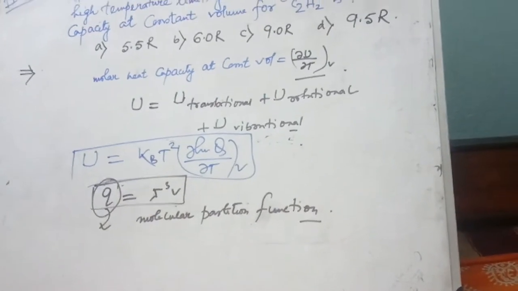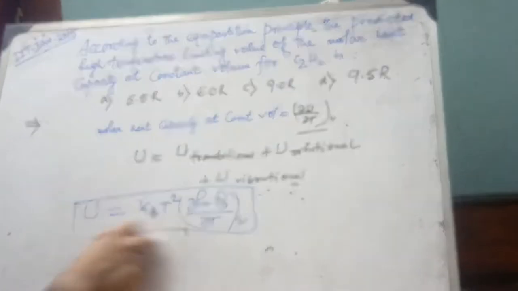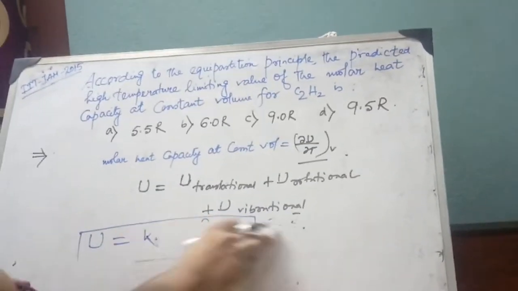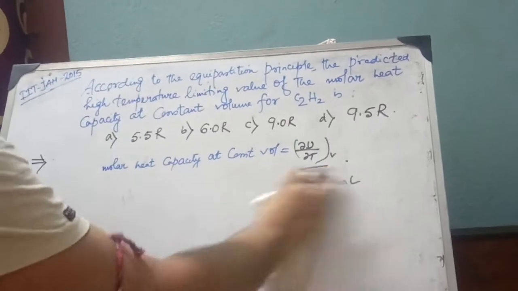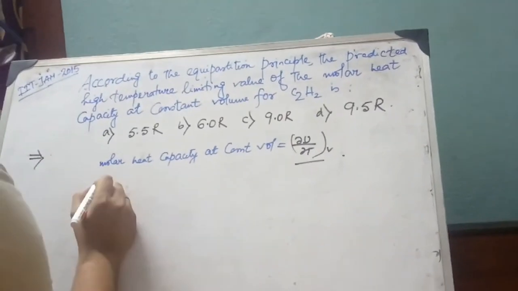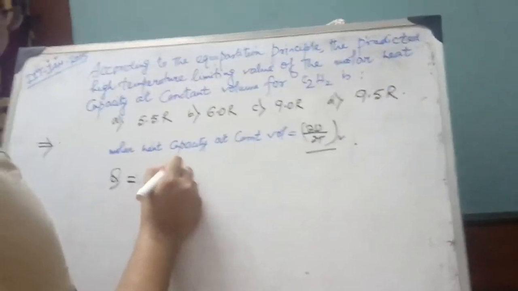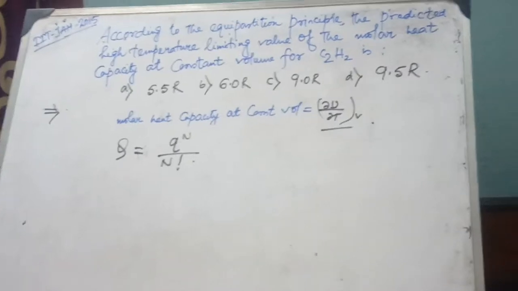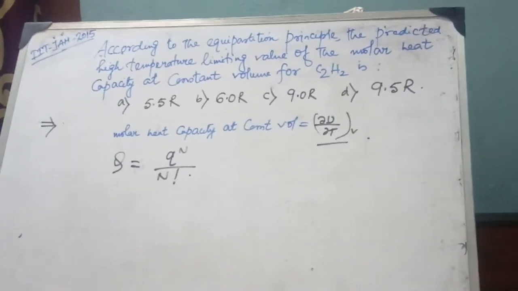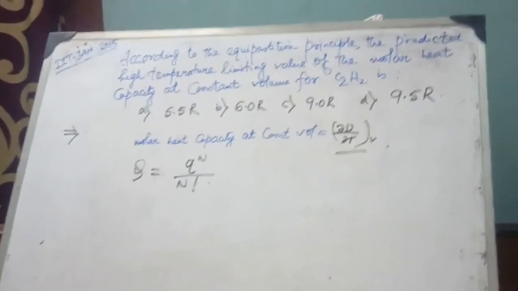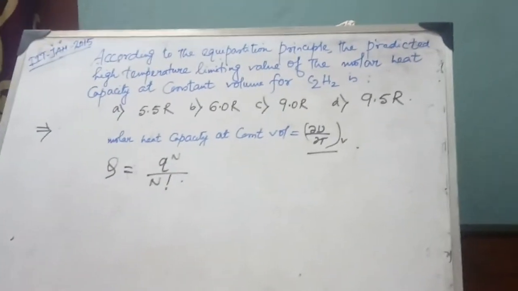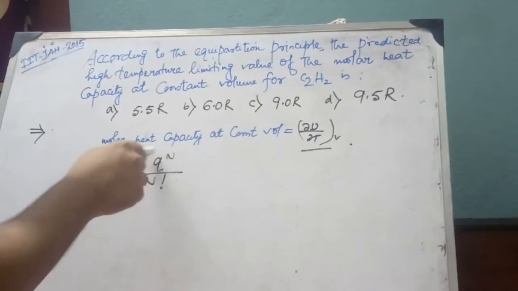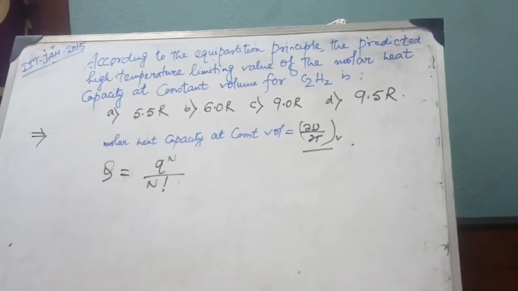Now the partition function for the ensemble, that is the total partition function capital Q, equals q to the power n divided by n factorial, because each and every particle in translational motion cannot be distinguished. So we divide this molecular partition function by n factorial.